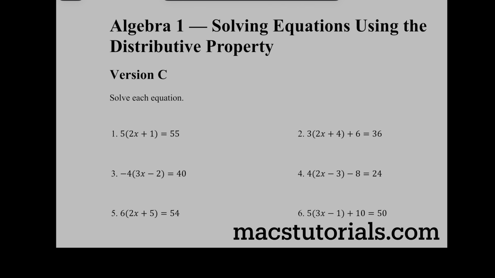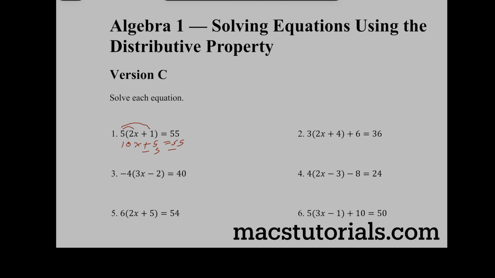Okay, so let's do some algebra. Once I see a number in front of a parenthesis, that's called the distributive property. We distribute that 5 across both of them. So 5 times 2x, that's just going to be a 10x, and 5 times positive 1 is going to be a positive 5 equals 55.